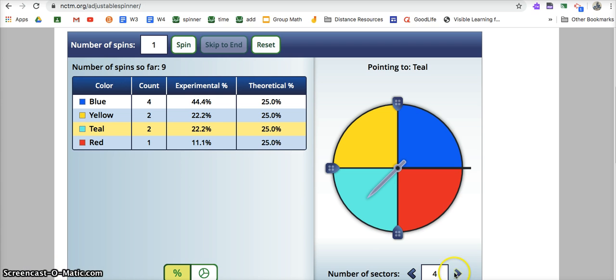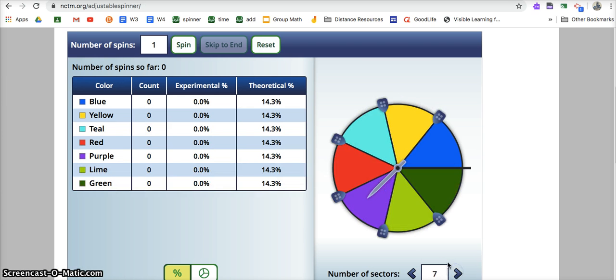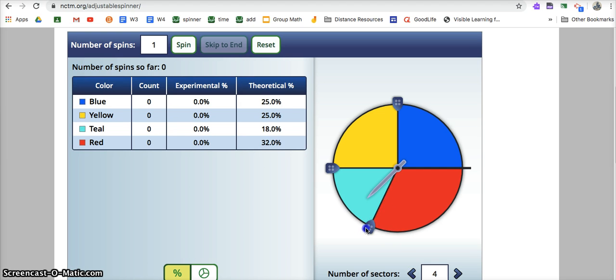Okay. You can change the amount, and then you could even make them not all equal events. So this was in that Desmos activity of making a section really unlikely. So it is very unlikely that red could be landed on at 5%. Now it's not impossible, we can't make it 0, it still has to have some possibility, but I would say anything above that 10 would make it more likely. So you want to keep that small, and now it's very unlikely that red would happen.